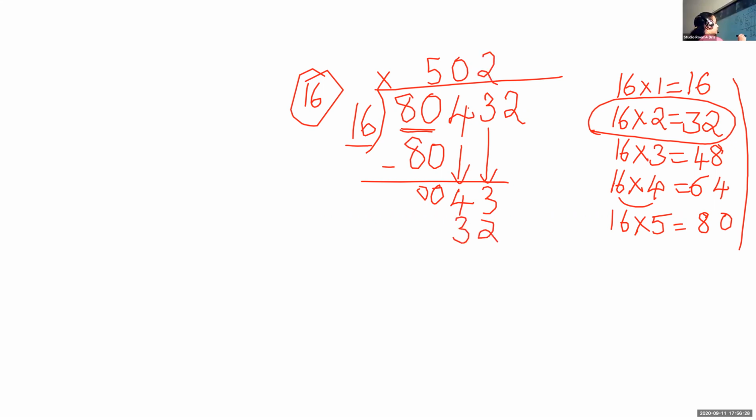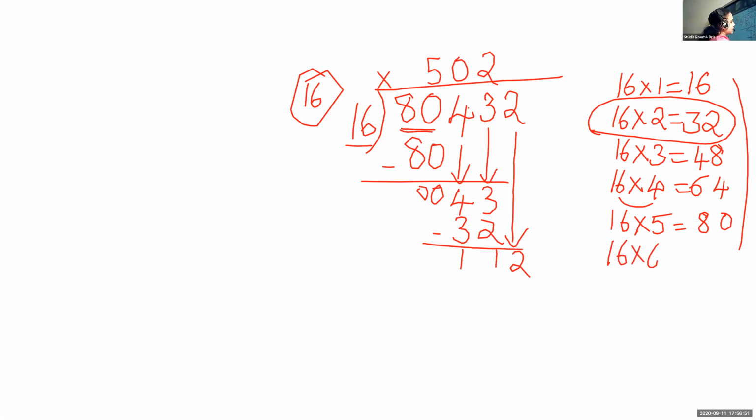Then we should subtract. 3 minus 2, 1. 4 minus 3, 1. Now check whether 11 can be divided by 16. No, 11 is small. So what do you have to do? You have to bring down the next number, 2. So 16 into 5, we have written only till 80. So you have to continue the table.